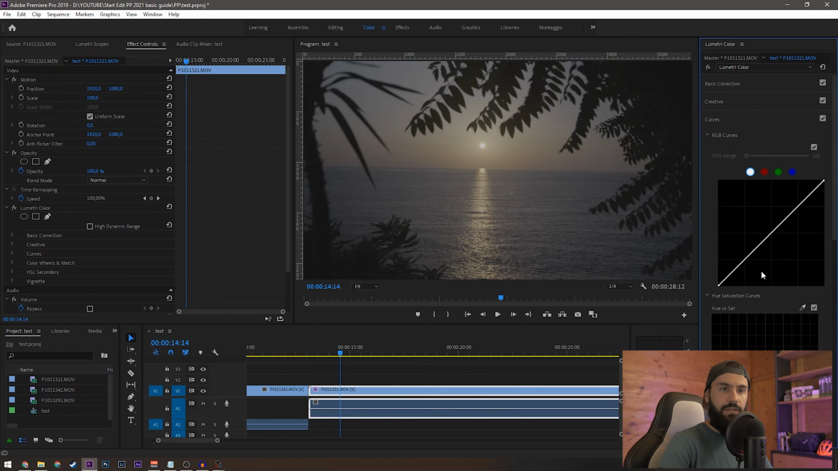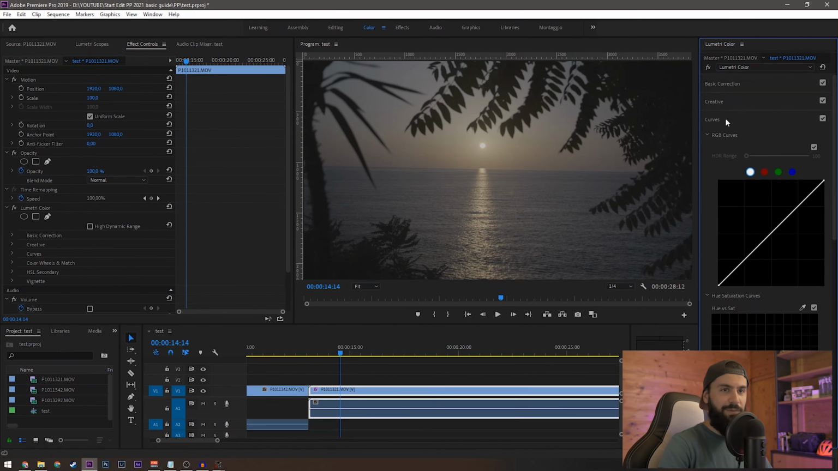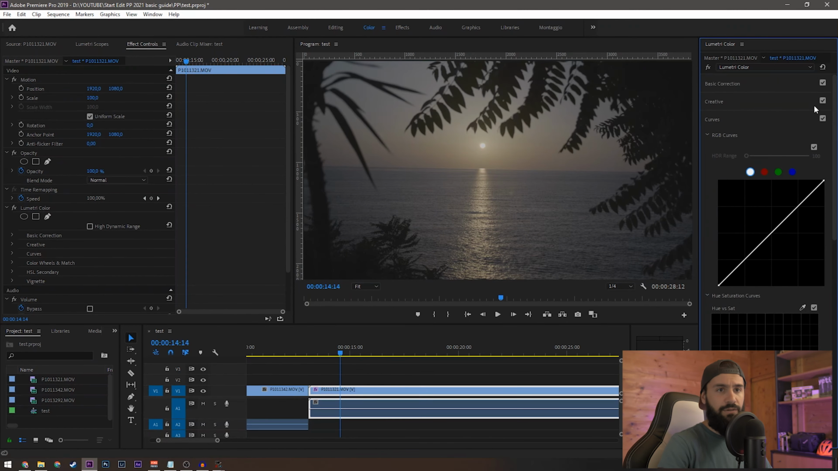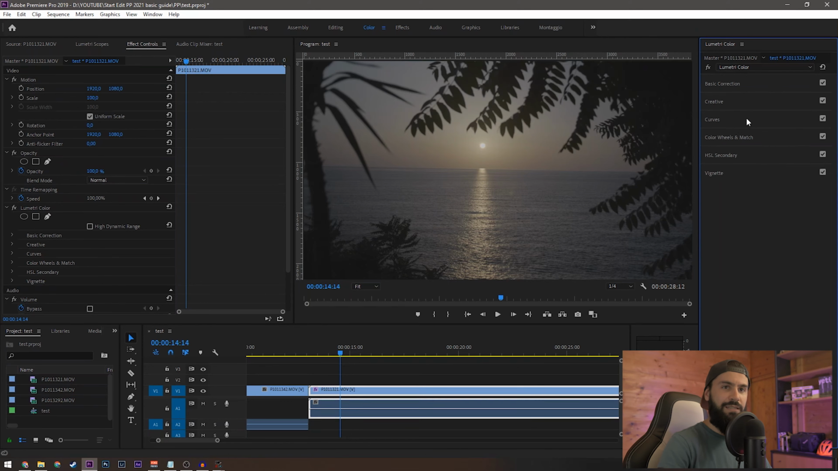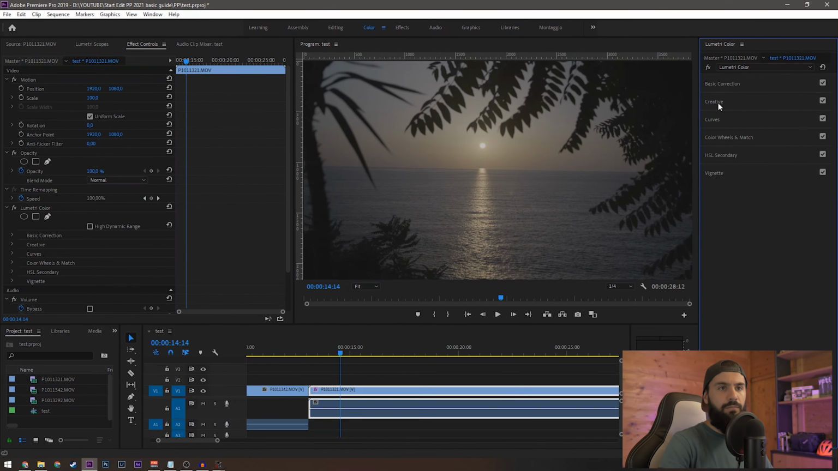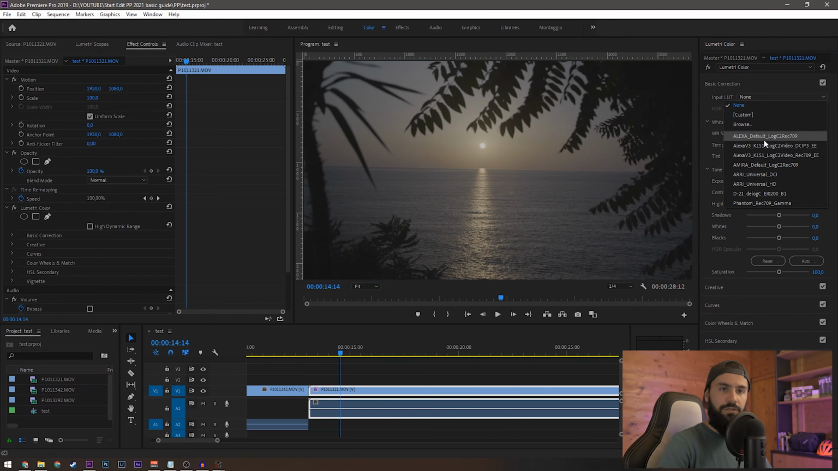Here there are some curves. These are where you're gonna spend your time, because these are the most useful tools for color correction and grading, but we're not gonna see them right now because these are too much for a basic tutorial. Also you have color wheels and the classic vignette, but these are more advanced, so we are gonna go only through basic correction.